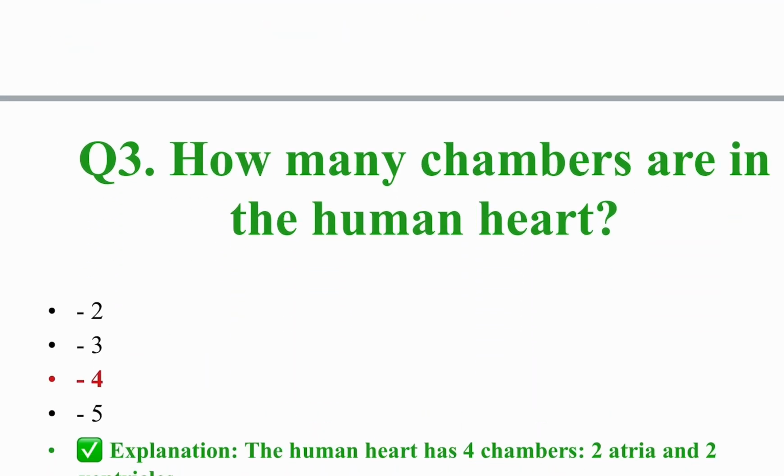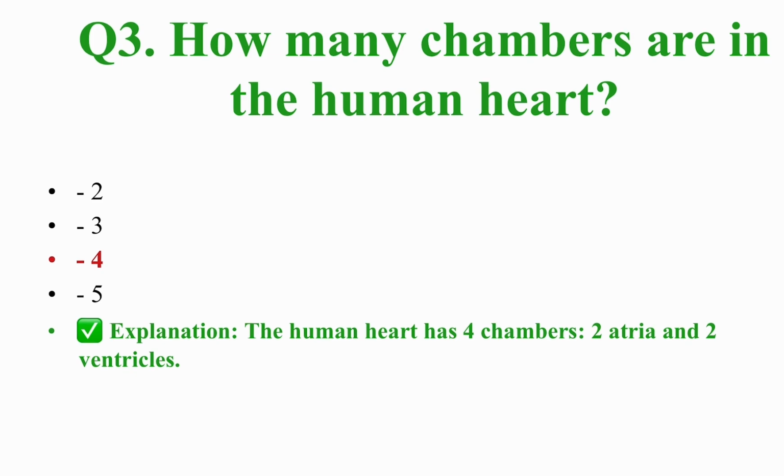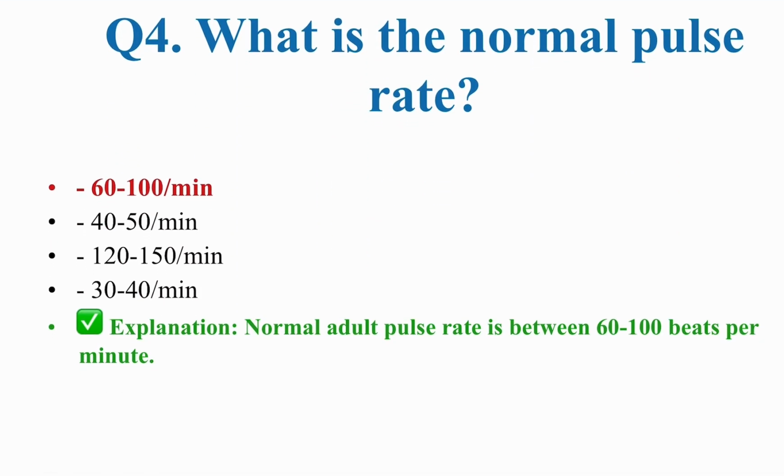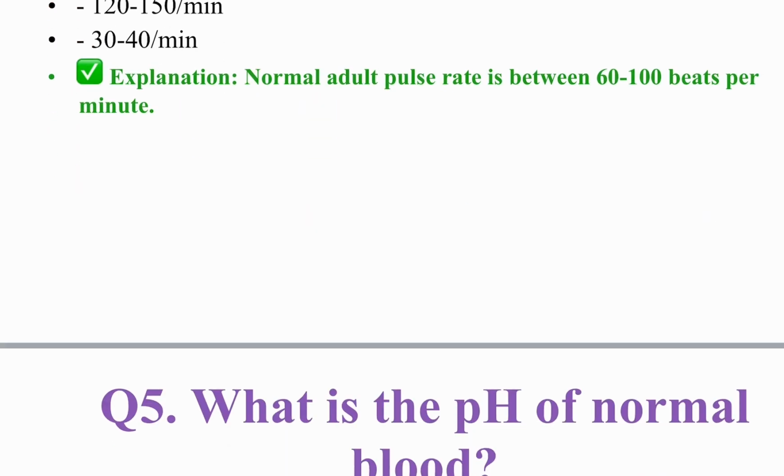The next one is how many chambers are in the human heart? There are 4 chambers, upper 2 and lower 2: 2 atria and 2 ventricles. Then question number 4, what is the normal pulse rate? The normal pulse rate is 60 to 100 beats per minute.